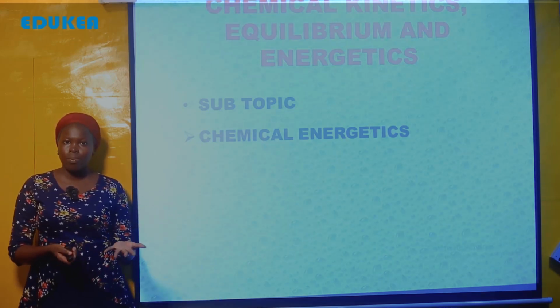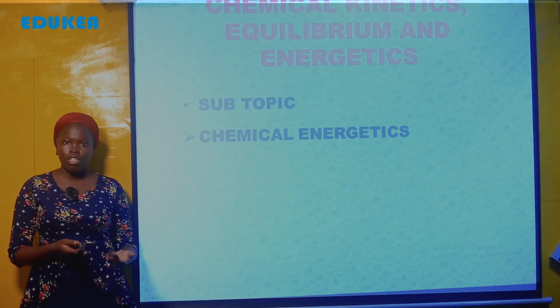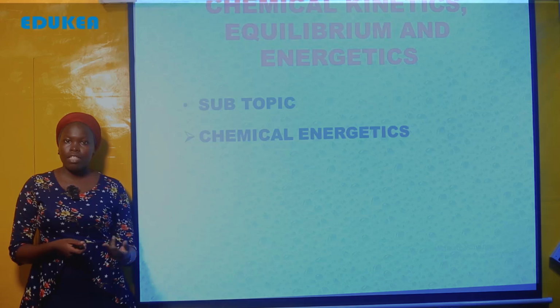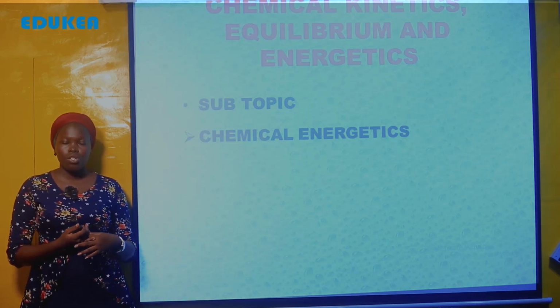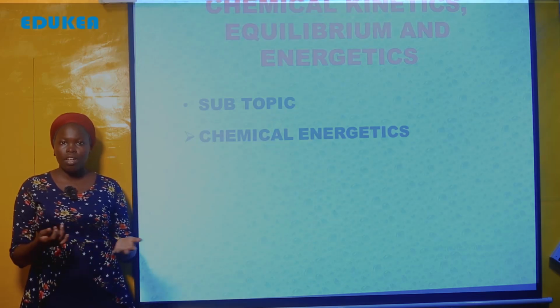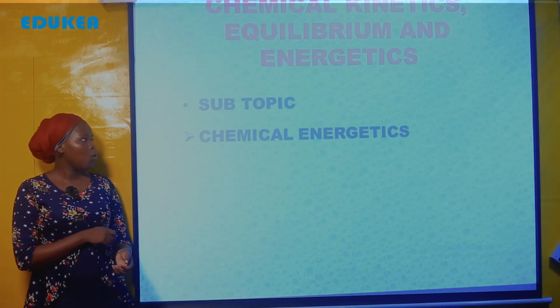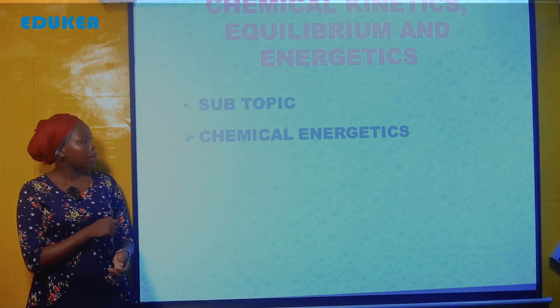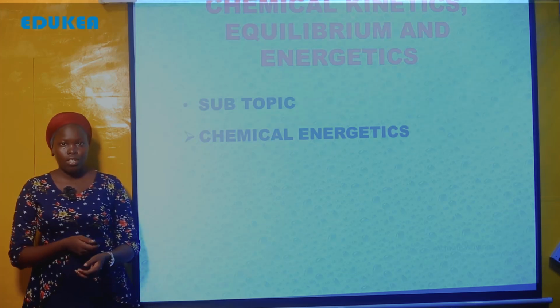discussed the first subtopic, the rate of chemical reaction. We have already seen the factors affecting the rate of chemical reaction, reversible and irreversible reactions. We have already discussed also the chemical industrial processes. Also, we have already discussed chemical equilibrium. And now we finalize our topic by covering this subtopic known as chemical energetics.